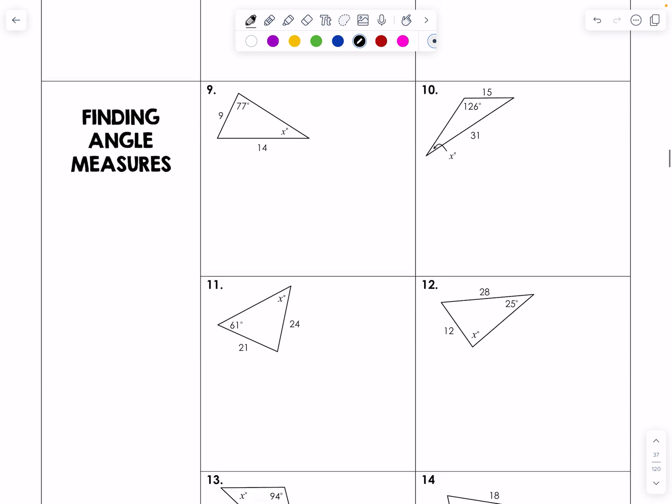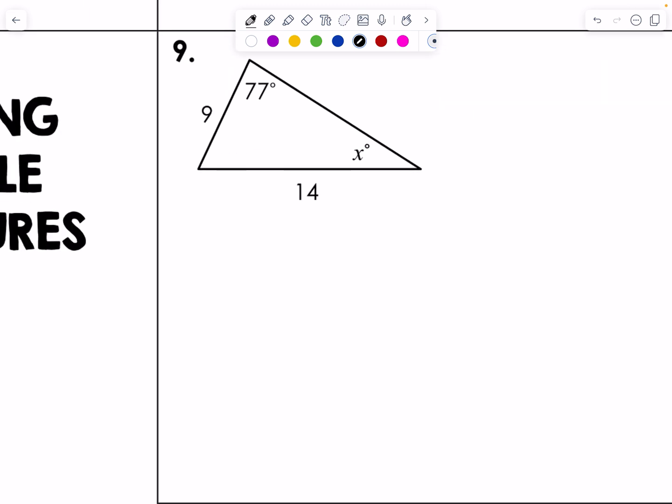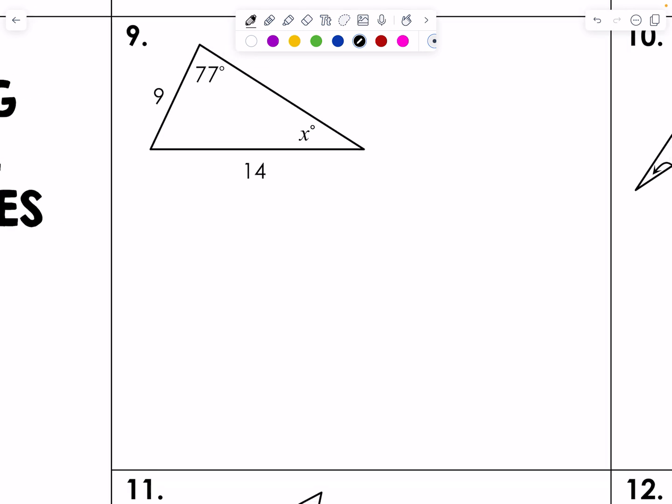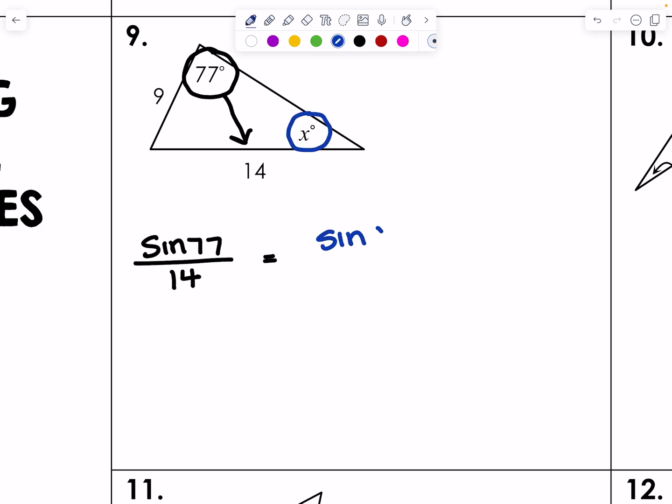And let's do a sample of where we have to find the missing angle measure. Okay? So in this case, let's look at 9. I have 77 and its opposite. So sine 77 over 14 equals, in this case the angle is missing, so it's going to be sine x opposite 9.